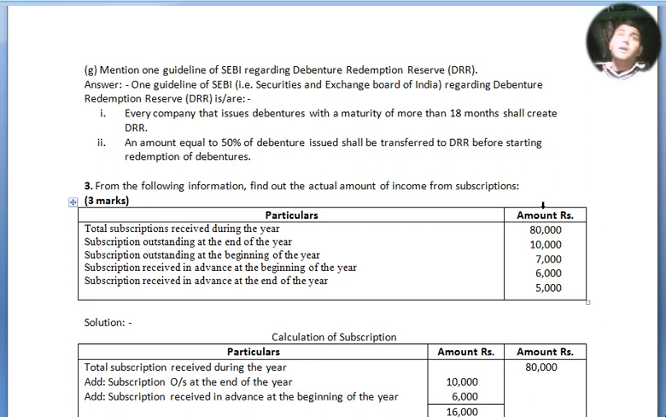Now question number 3. From the following information, find out the actual amount of income from subscription. Particulars: total subscription received during the year 80,000, subscription outstanding at the end of the year 10,000, subscription outstanding at the beginning of the year rupees 7,000, subscription received in advance at the beginning of the year rupees 6,000, subscription received in advance at the end of the year rupees 5,000. Now we move to our solution.